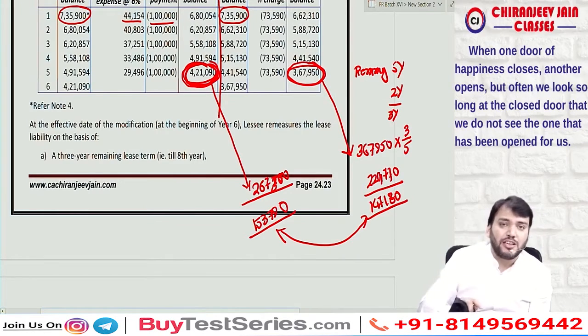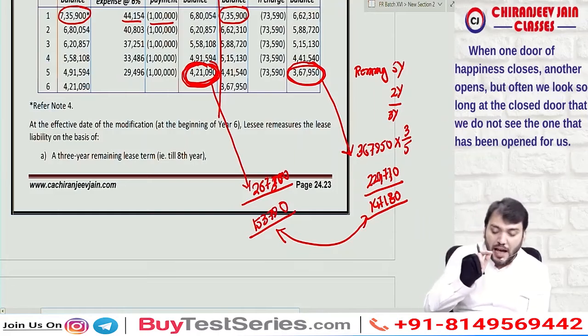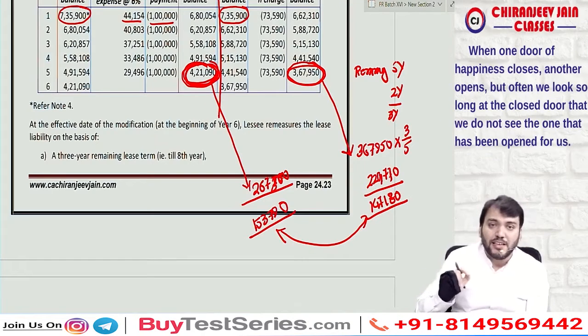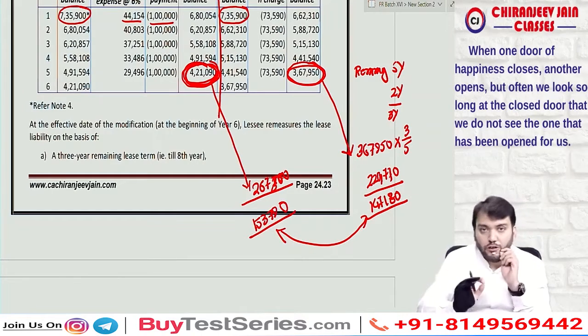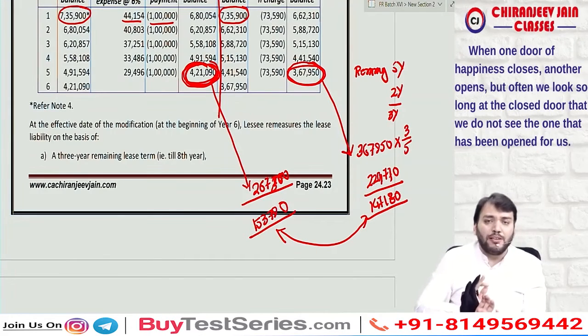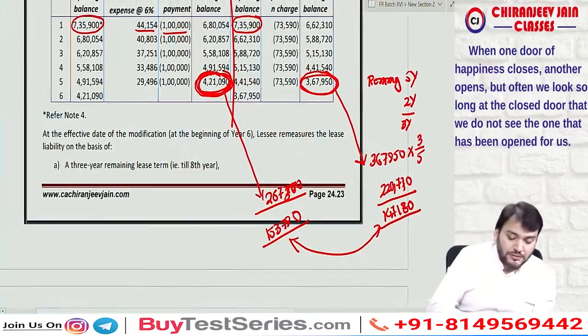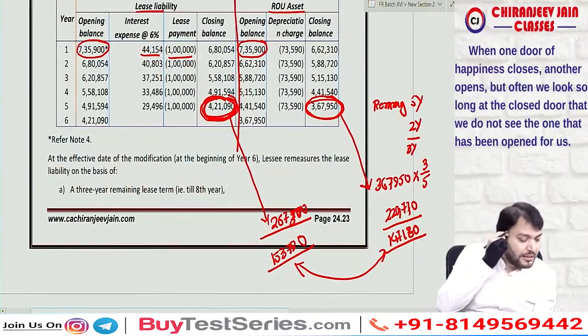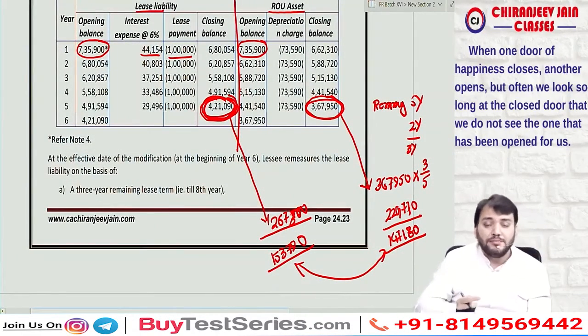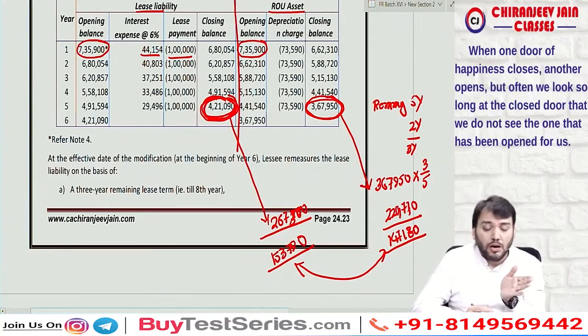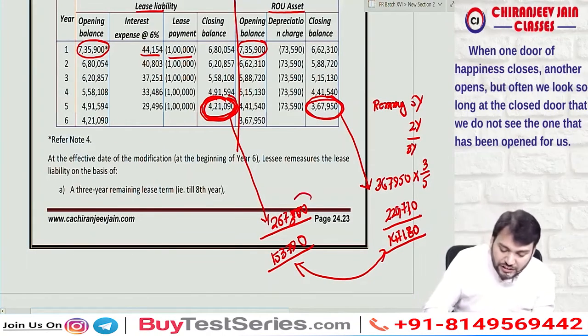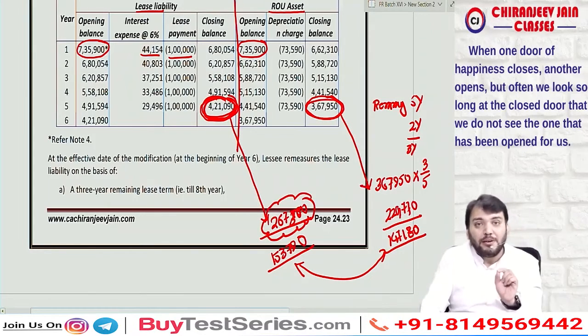You will pass one journal entry, lease liability account debit to ROU asset, and the difference will be gain or loss, which will be transferred to P&L. Or what we can do, just try to understand why. Now 2,67,300 becomes the modified lease liability.